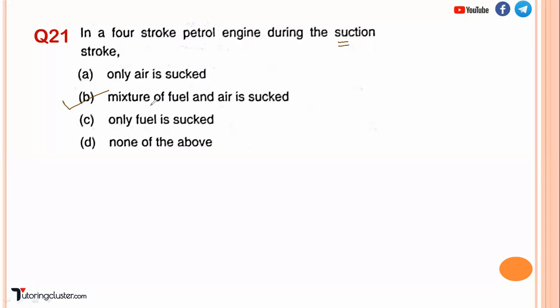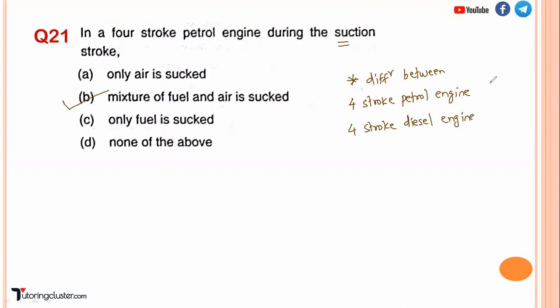For timing, remember this. I want to tell you here, please go through the differences between the four-stroke petrol engine and the four-stroke diesel engine, or sometimes you may have the SI engine and the CI engine.